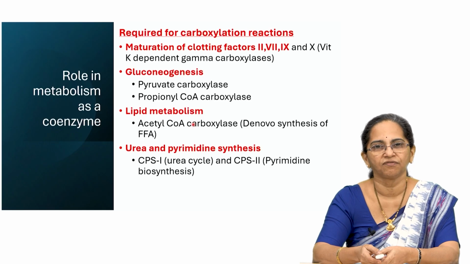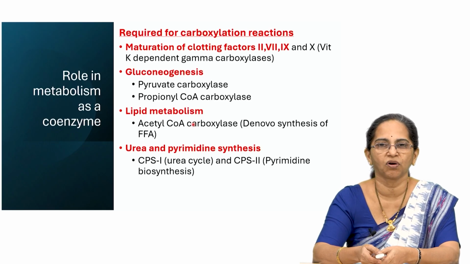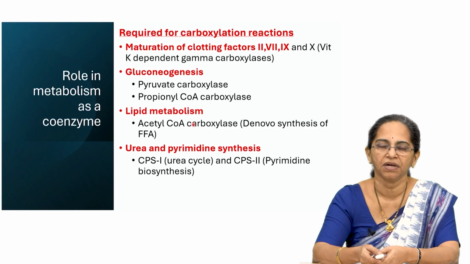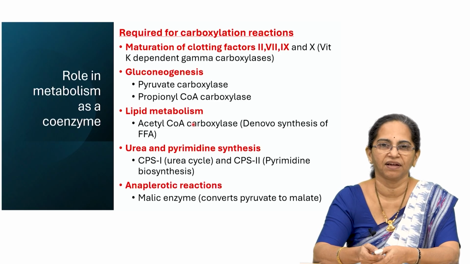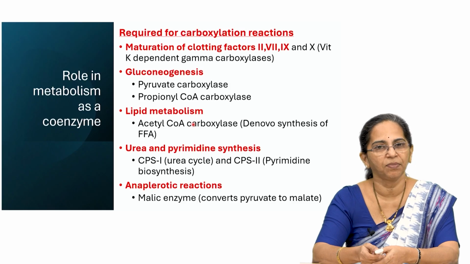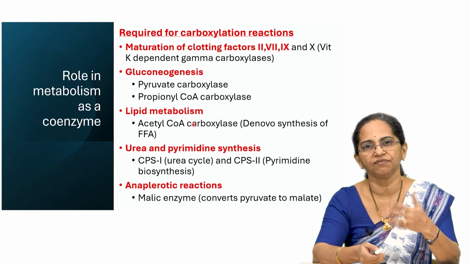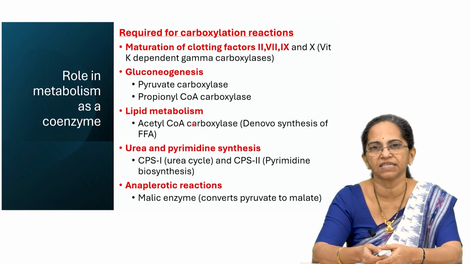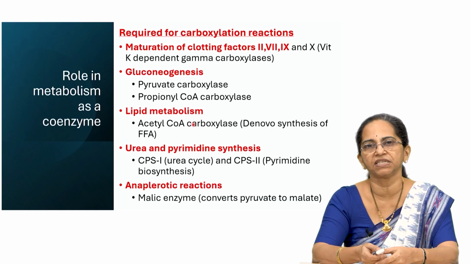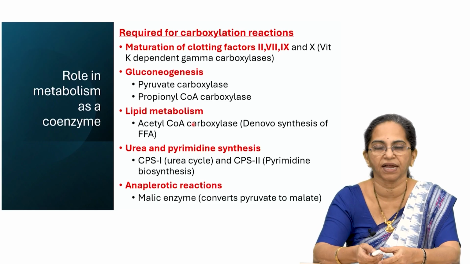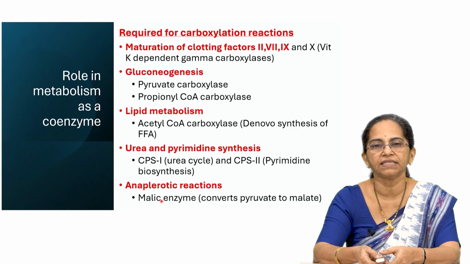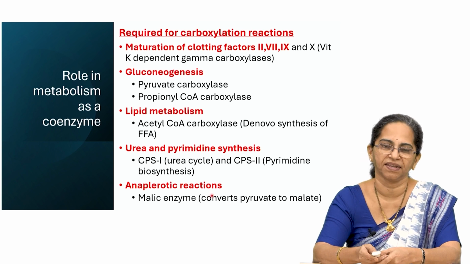And then of course, for the urea cycle and pyrimidine biosynthesis, you have enzymes called CPS1 and CPS2, there also you need biotin as the coenzyme. Then you have the anaplerotic reactions, the reactions which will fill up the intermediates of the TCA cycle. One of the enzymes which plays a crucial role in anaplerotic reactions is the malic enzyme, and for the action of this malic enzyme you will need biotin.